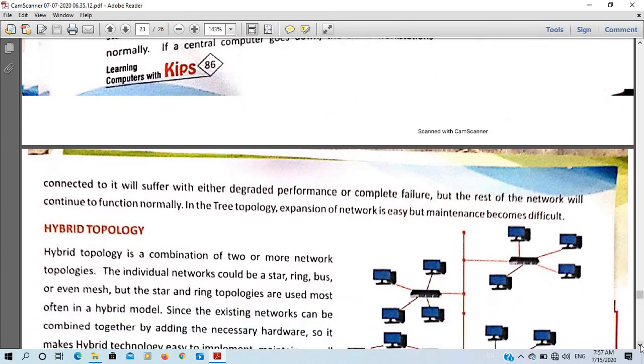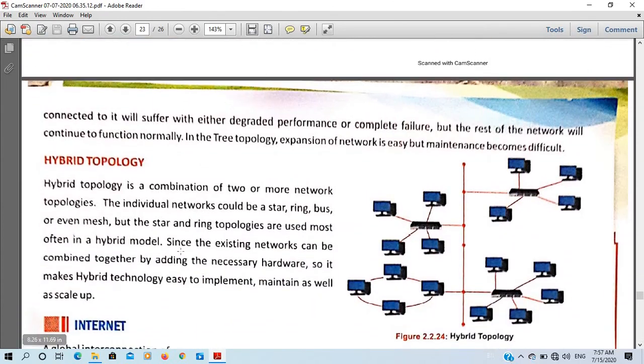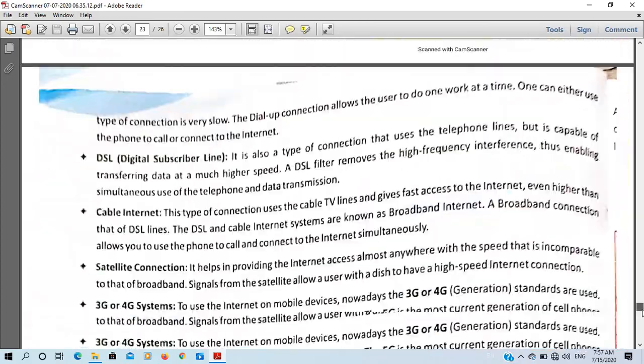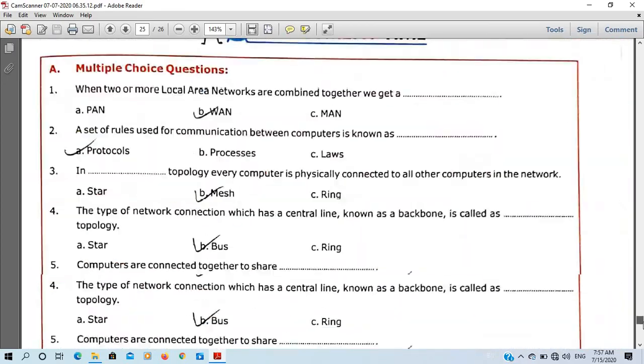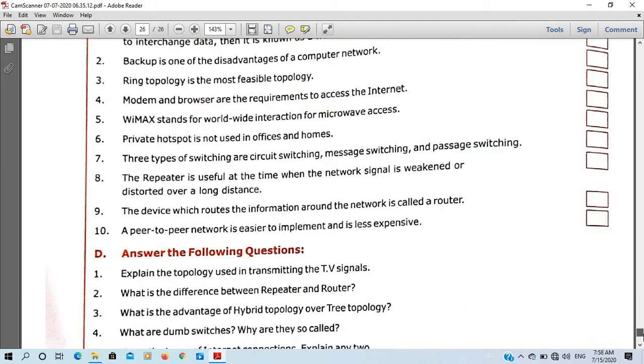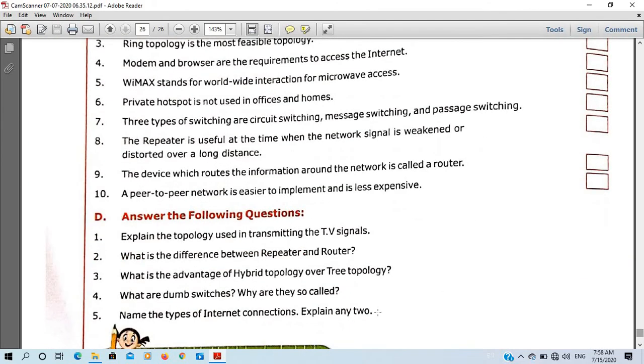whereas in hybrid topology, since the existing networks can be combined together by adding the necessary hardware, it makes hybrid topology easy to implement, maintain as well as scale up. This is the advantage of hybrid topology over tree topology. This is the answer. You can repeat the video and then write the answer if you are unable to understand.